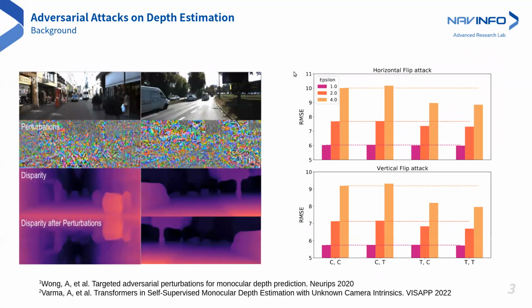Recent works focused on vulnerability of monocular depth estimation, demonstrating untargeted and targeted attacks on the predictions. Observe how the predictions can be flipped horizontally or vertically. Works have also compared transformer-based methods to convolutional neural networks, showing how transformers make the networks more robust. However, none of the existing works focus on adversarial attacks for monocular pose estimation.